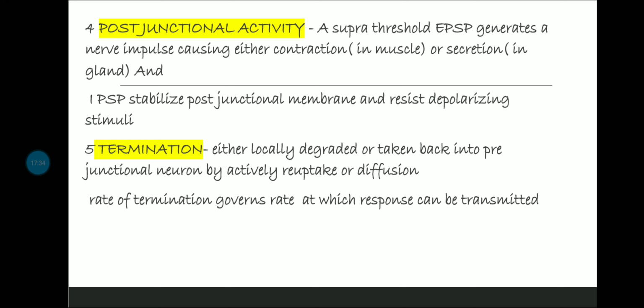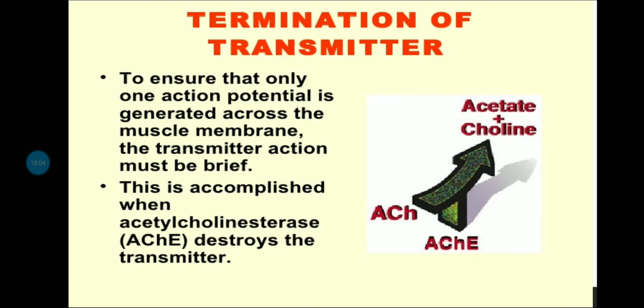Okay, so you got it, कि diffusion से या फिर actively उसको वापस ले सकते हैं pre-junctional neuron में, प्री जंक्शनल मेम्ब्रेन के थ्रू, राइट, या फिर लोकली डिग्रेड कर देंगे एस्टरेजेस. Now the rate of termination governs the rate at which response can be transmitted. We know that कि जितना जल्दी टर्मिनेट होगा उतना ही जल्दी रिस्पॉन्स भी ख़त्म हो जाएगा, ठीक है. So that is what rate of termination shows us.